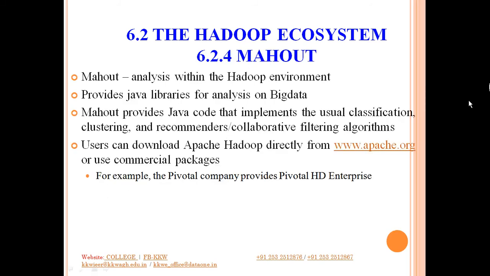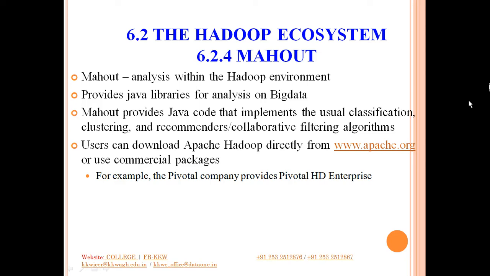And now we move on to the last component of our Hadoop ecosystem, and this last component is Mahout. So what is this Mahout? It is nothing but a set of advanced analytical tools that you use in a Hadoop environment. So it basically provides a set of Java libraries for analysis on big data.